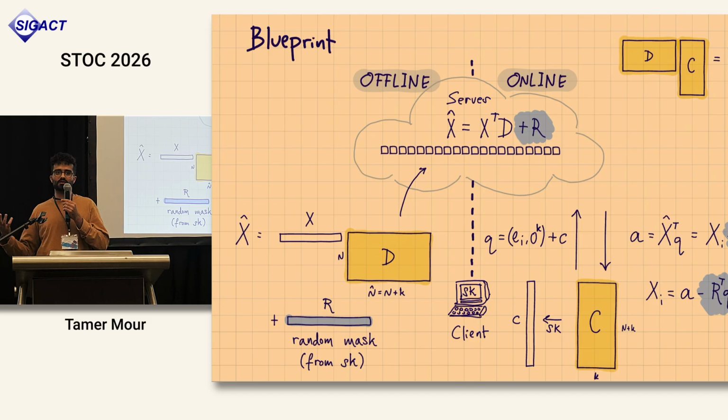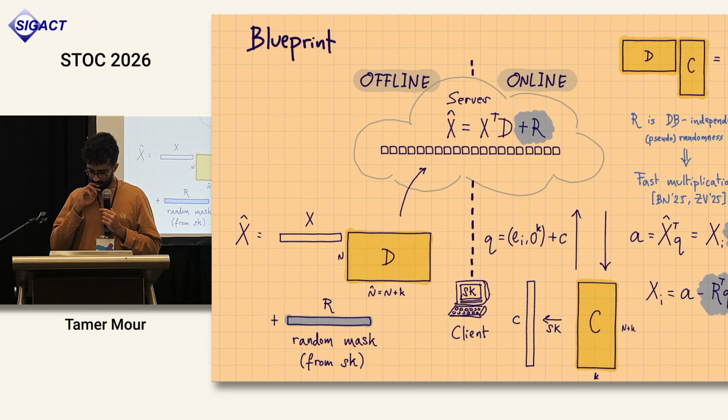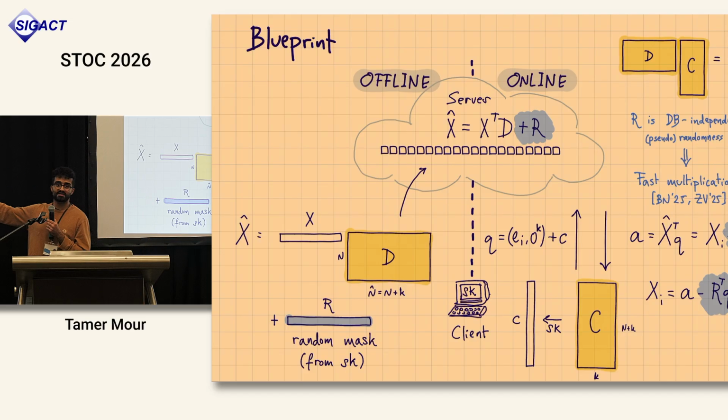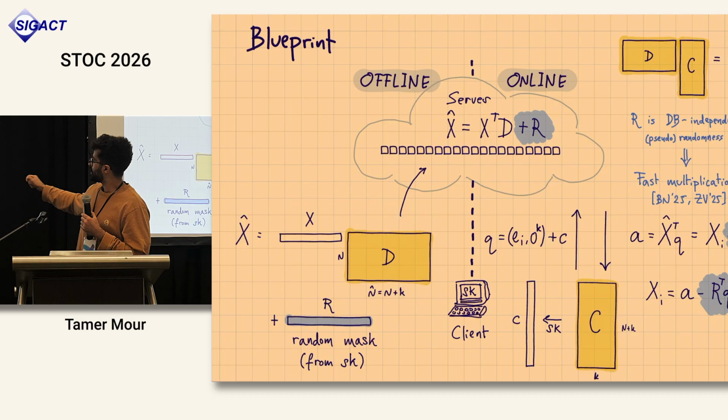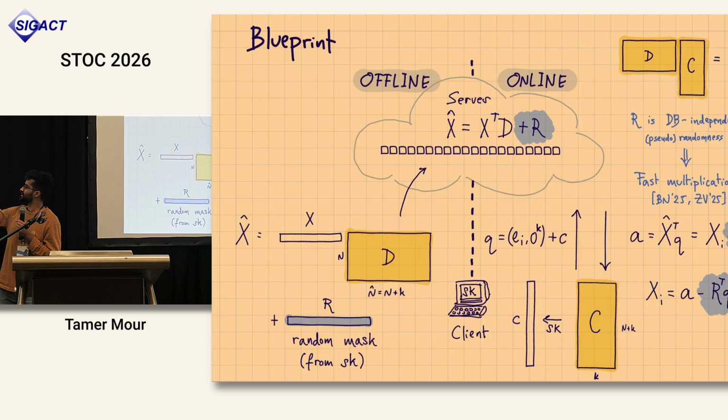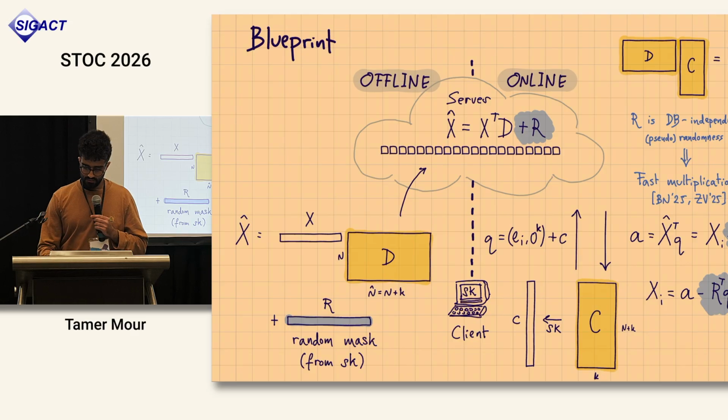So you might think we didn't do a lot here. Instead of the client multiplying the data by a unit vector, he's now multiplying a vector of the same size by his query vector, so we didn't save much for the client. But actually, r is just pseudo-randomness. It has nothing to do with the data, it's not structured, it's just pseudo-randomness that depends on the secret key that the client has. And for such vectors, well, I'm not being very precise here, but believe me that we have the technology to multiply pseudo-randomness by a chosen query. Good.